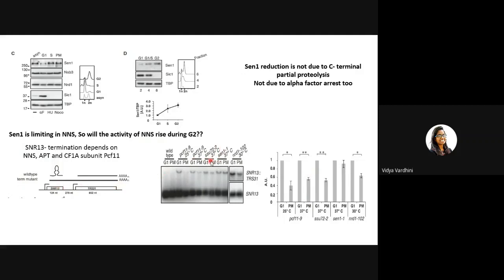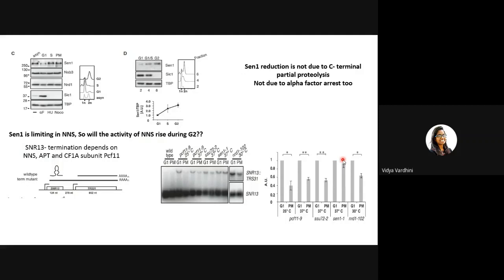Similarly, you find similar results in other transcription termination mutants during PM: SEN1 is high, but the transcription termination mutants are faulty at non-permissive temperatures, so the SNR13 transcript is being seen. Whereas in SEN1 temperature sensitive mutants, you find that both in G1 and PM, the levels of this transcript are high because SEN1 itself is mutated here.